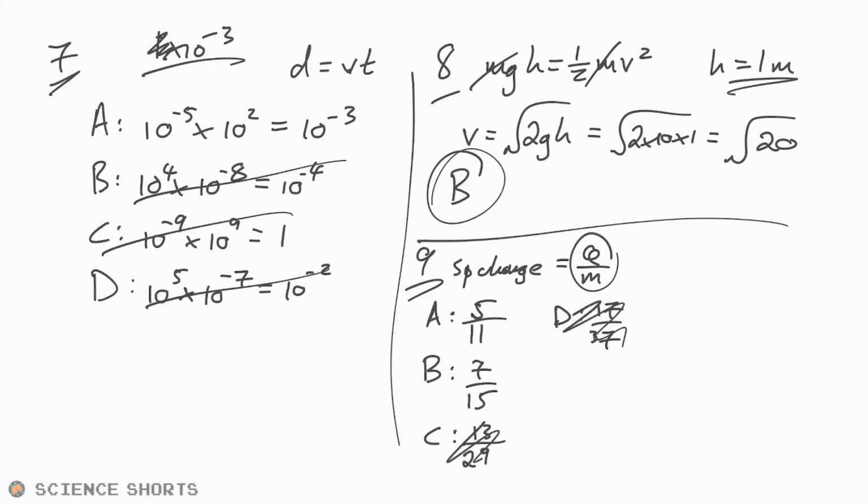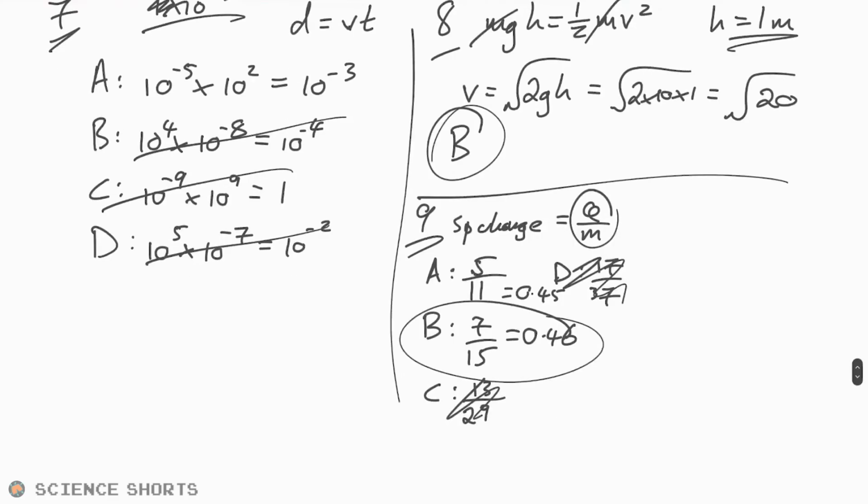So is it going to be 5/11ths or 7/15ths? I really can't do that in my head. So that gives us 0.45. And okay, to be fair, they are very, very close. So I think the answer is B. I don't feel too stupid now.